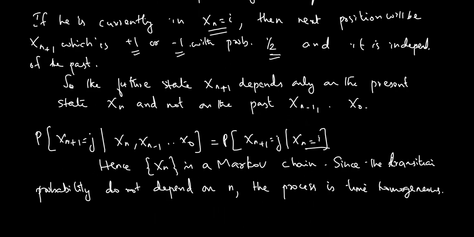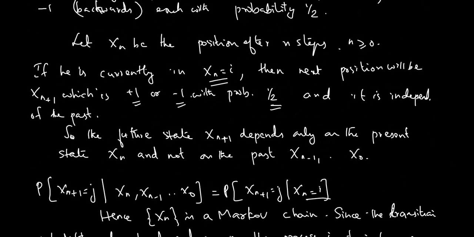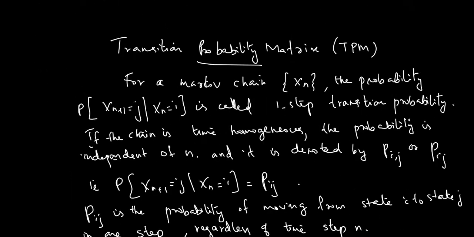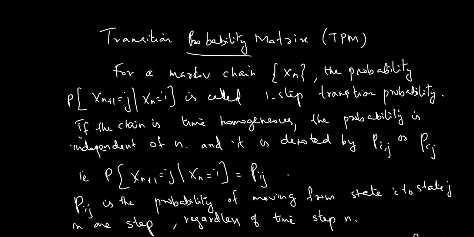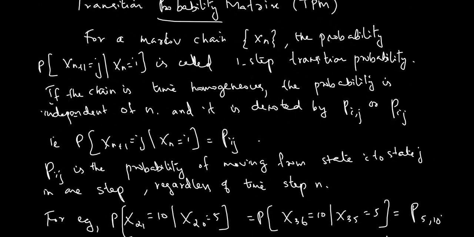Transition probability matrix. What is the transition probability matrix? For a Markov chain xn, the probability P of xn plus 1 is equal to j given xn is equal to i is called a one-step transition probability. This is the one-step transition probability, that is, from xn to xn plus 1. If the chain is time homogeneous and the probability is independent of n, it can be denoted by Pij. That is, it is a transition from i to j.